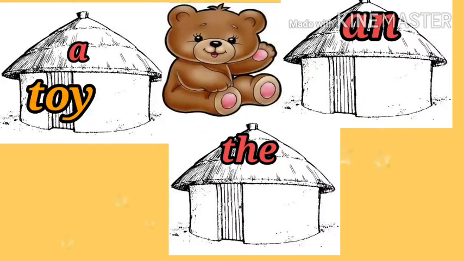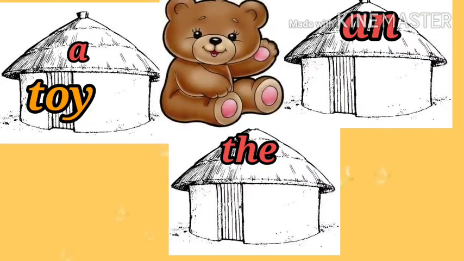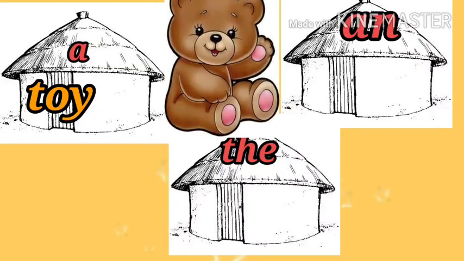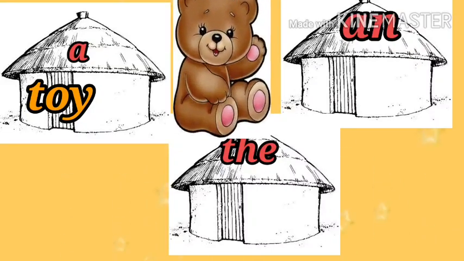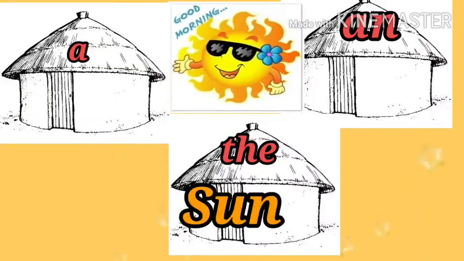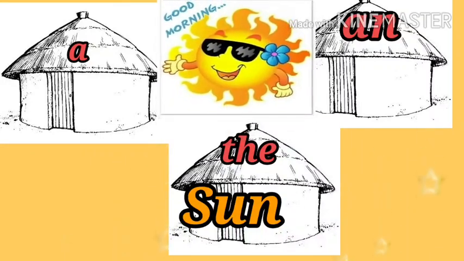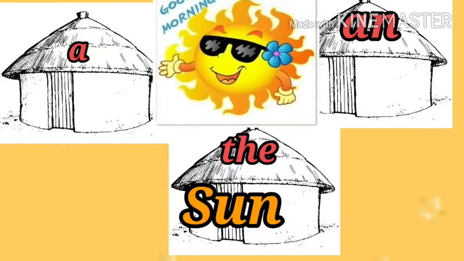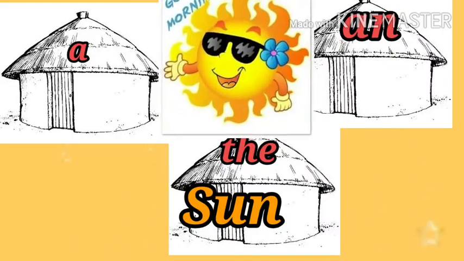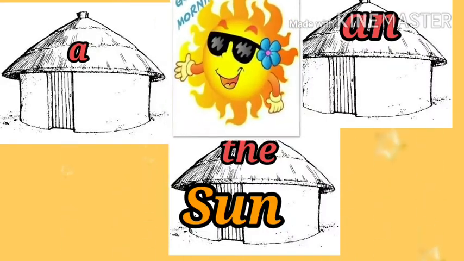Okay, so the next thing, we all play with it. This is a toy. So where will it go? Yes, a house. And the last thing is, it gives us light. This is the sun. Where will it go? Surely the house. I hope, children, you have enjoyed the activity and you will practice it.